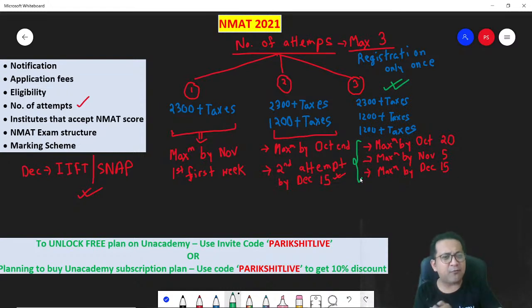After that, you prepare for a few days and then appear again. There is no point appearing for the exam without preparing for the exam, right? So keep that time slot in between, after your results come, and keep a few days so that you are prepared well, and then go and write the next attempt. I hope you get the point.